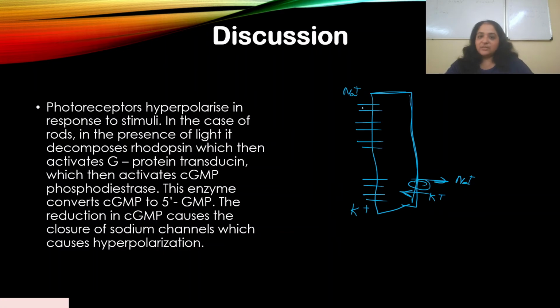In the outer segment, what happens normally, before any light stimulus has happened, is that sodium tends to enter and potassium leaves.